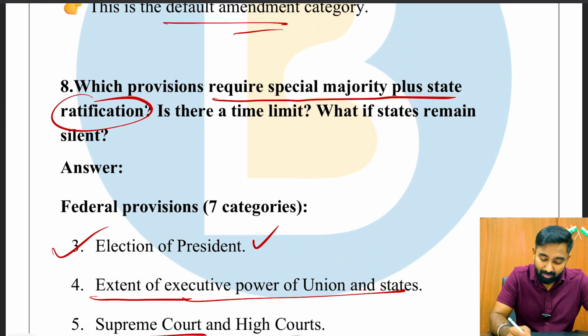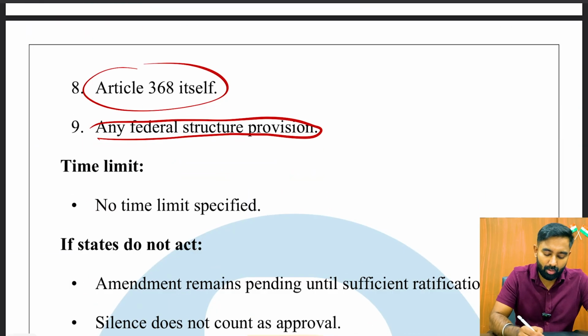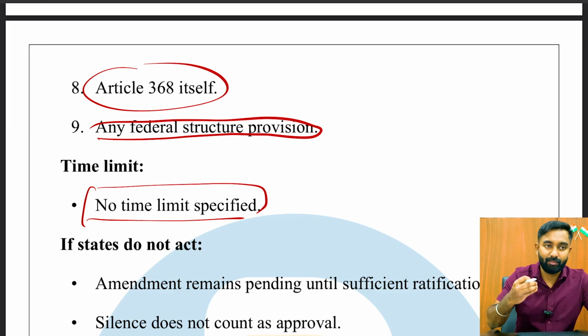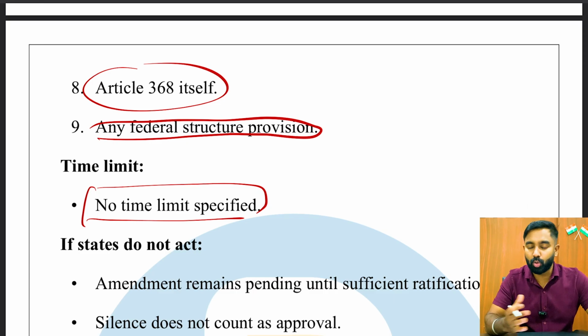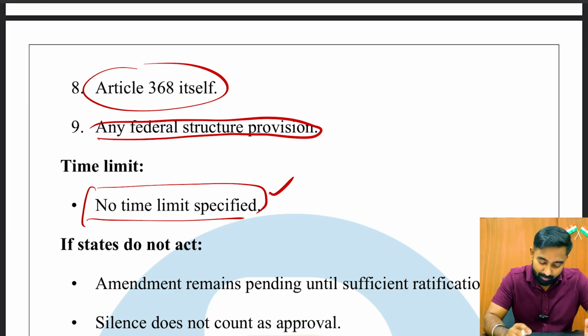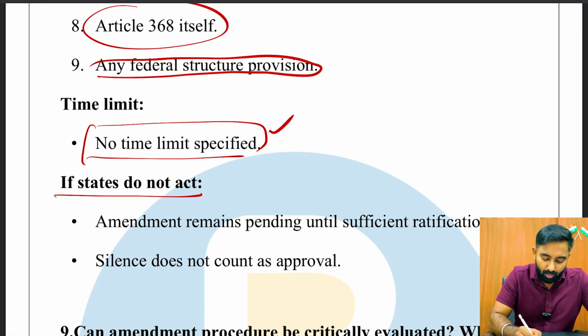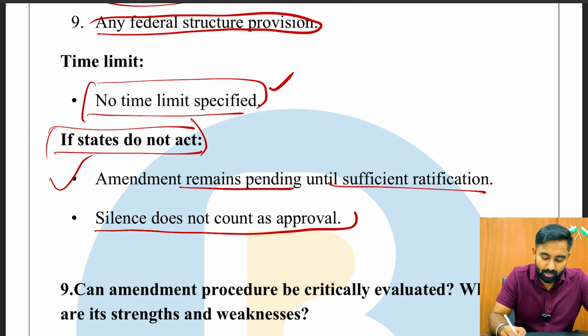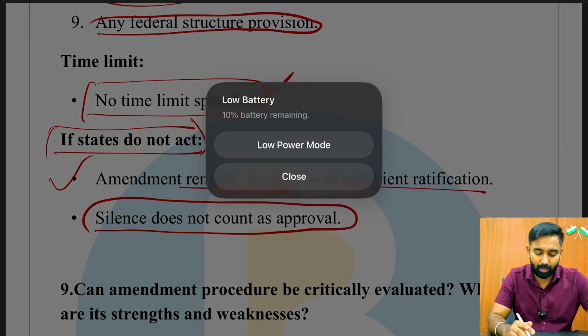And is there any time limit for it? The answer is, there is no specified time limit as to when the state should give its ratification. No time limit is mentioned. State has its own liberty in terms of giving its ratification. So no time limit is specified. Very important point. And what happens if states do not act? So basically, the amendment remains pending until sufficient ratification, and silence does not count as approval also. This is also very important.